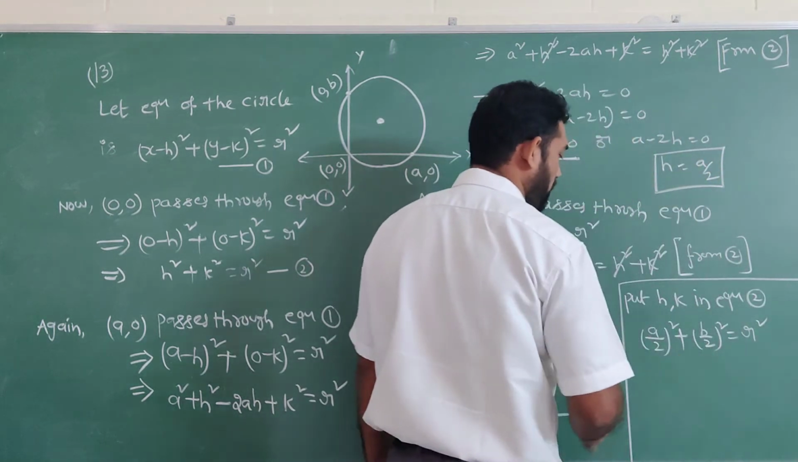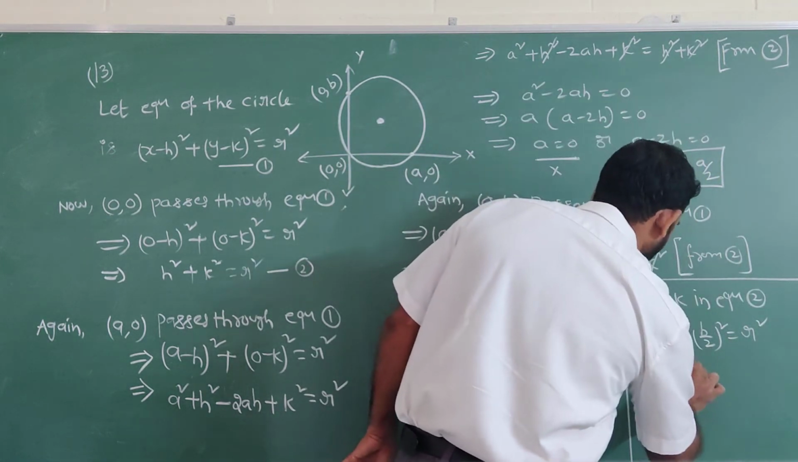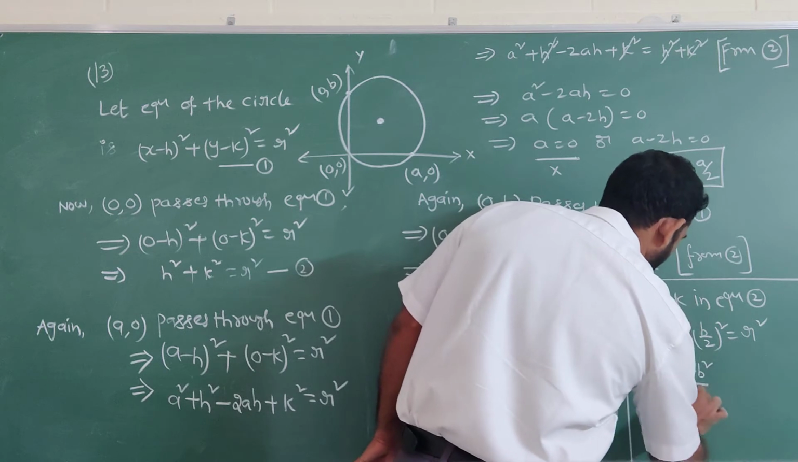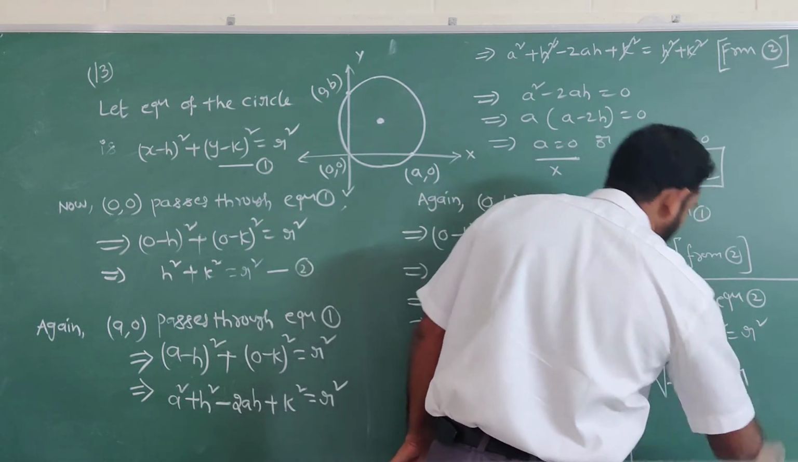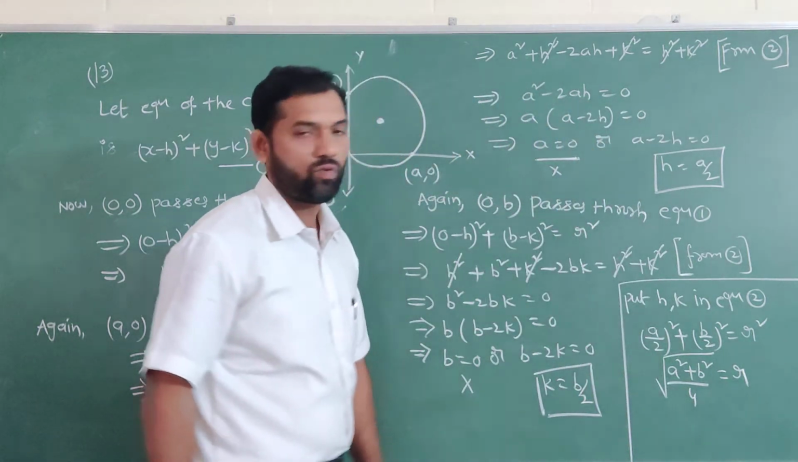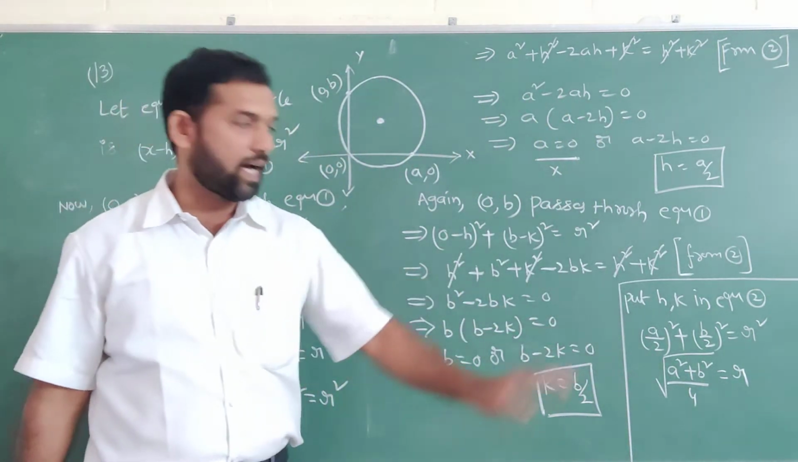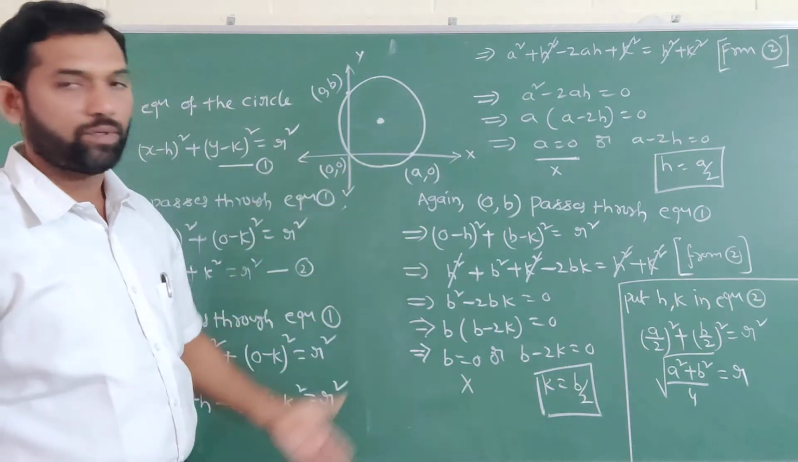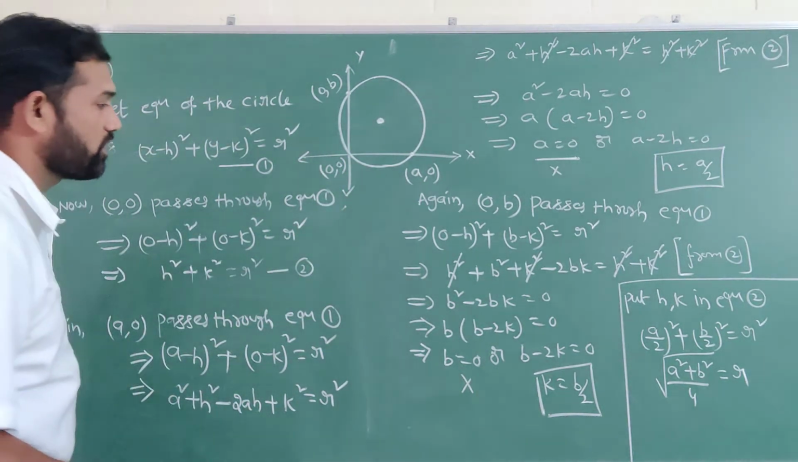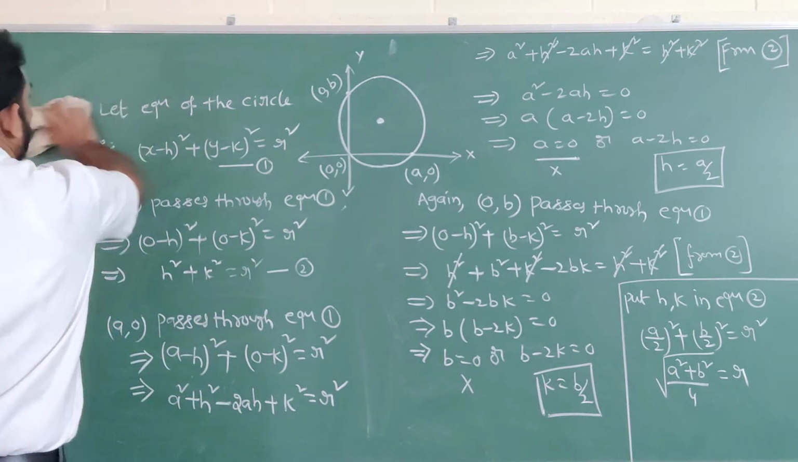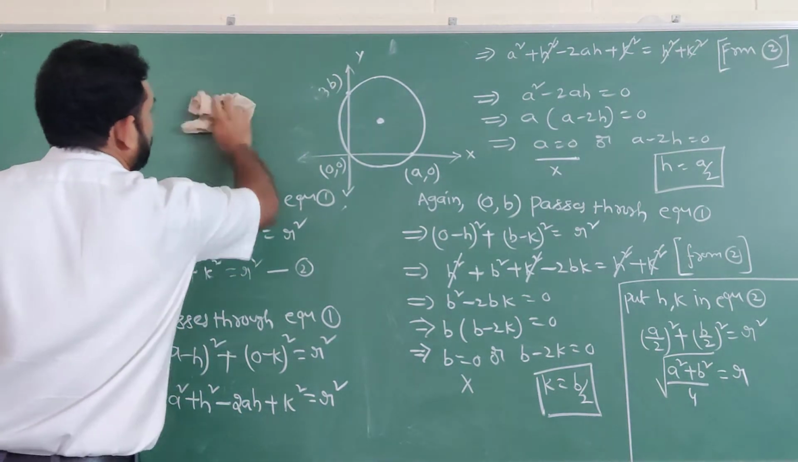So simplified, what we are getting? a square plus b square divided by 4. So under root, it is equal to r. That is the r value. So the r value came, the k value, the h value. The h, k and r values are substituted in equation number 1. That is our equation of the circle. So now you write the final conclusion.